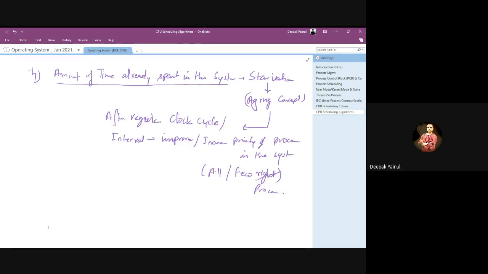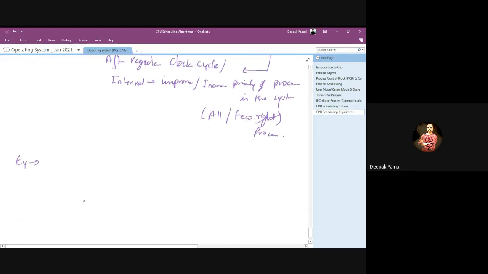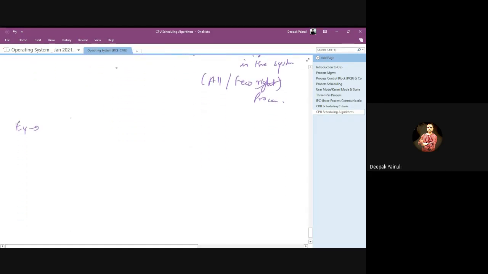So let's take an example. We have this snapshot of the system at time t0, with processes, CPU time, and priority.